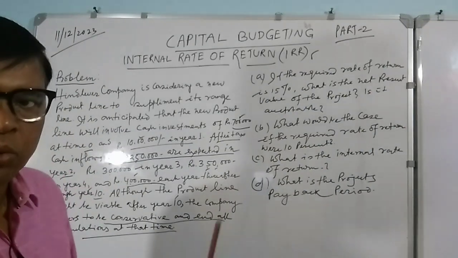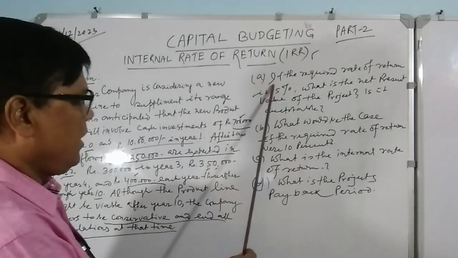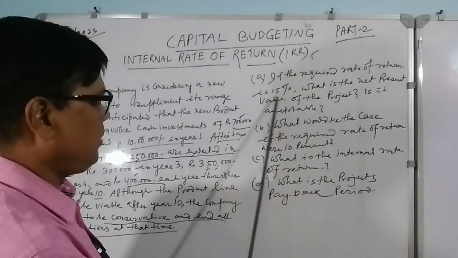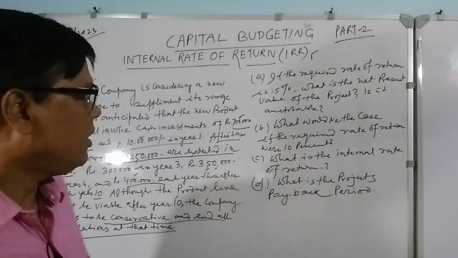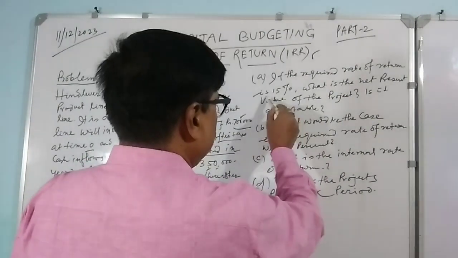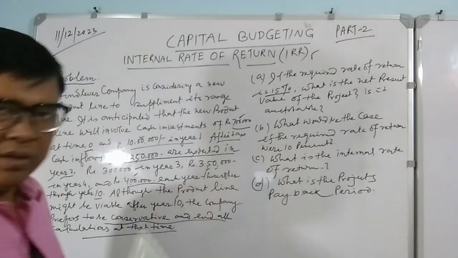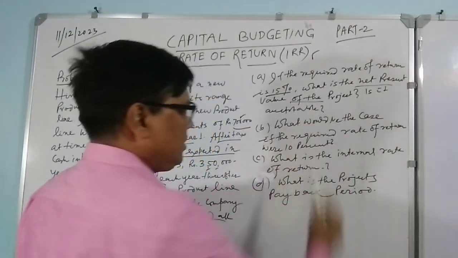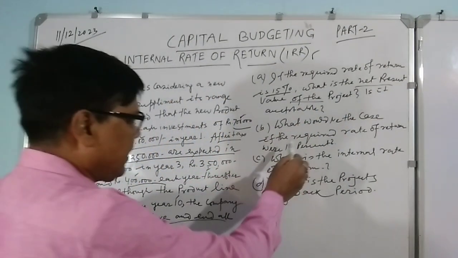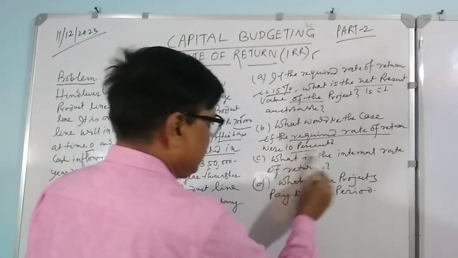Now, what you have to do in these calculations: if the required rate of return is 15%, what will be the net present value of the project? You see that your required return is 15%. Suppose you are expecting that, then what would be your net present value? This is one thing. What would be the case if the required rate of return is 10%?